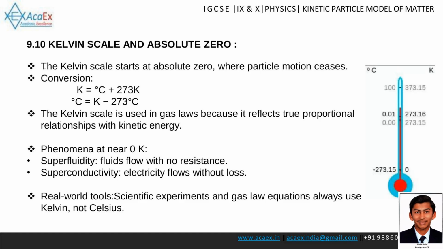Kelvin scale and absolute zero. The Kelvin scale is an absolute temperature scale that starts at absolute zero, 0 K, the point where all particle motion theoretically ceases. Conversion: to convert from Celsius to Kelvin, you add 273. To convert from Kelvin to Celsius, you subtract 273. For example, 0 degrees Celsius is 273 Kelvin. The Kelvin scale is essential for gas law calculations because it directly reflects the kinetic energy of particles.